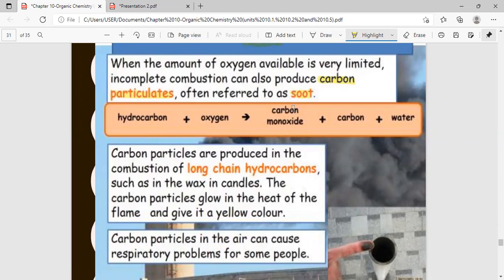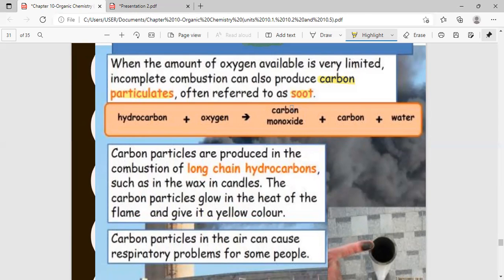Hydrocarbon plus oxygen, you get carbon monoxide, carbon and water. So the equation, you can have all the three at one go, or it can be just carbon monoxide plus water or carbon plus water. As I told you earlier, read the question carefully, see what the question is asking you to write. The question will guide you to write what products.